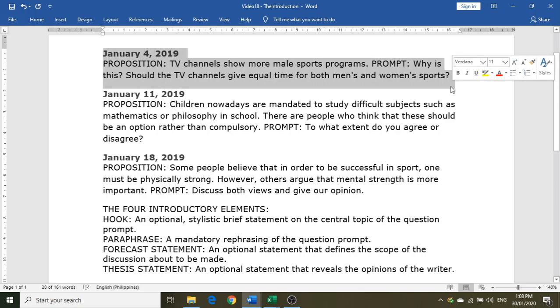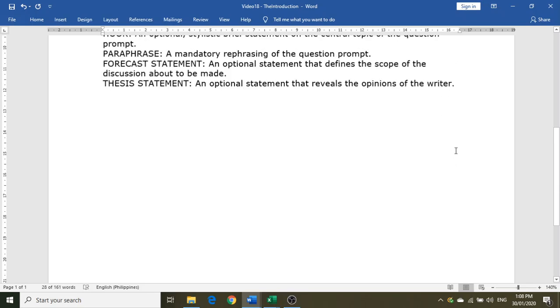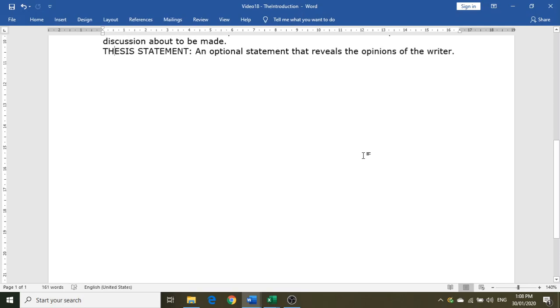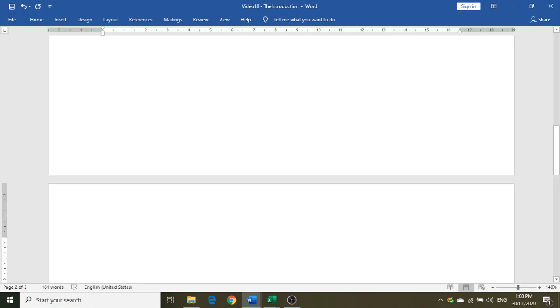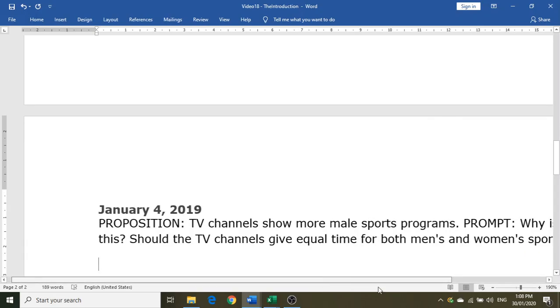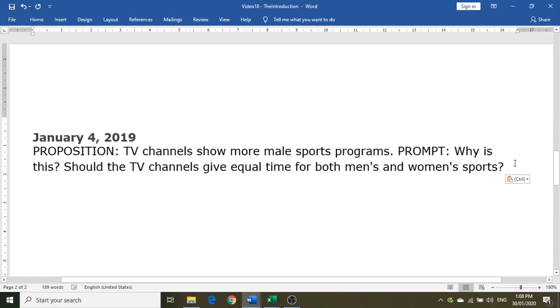So let's try to do the January 4 question prompt. So maybe let's do it in a new page over here. Okay, so we'll copy paste it there, and then let's just make that bigger. So now I'm about to make my introduction. Take note, I will just label the elements accordingly, but in the actual essay, you don't need to label it as the hook or the paraphrase or anything like that.